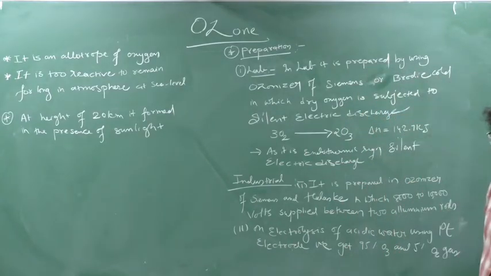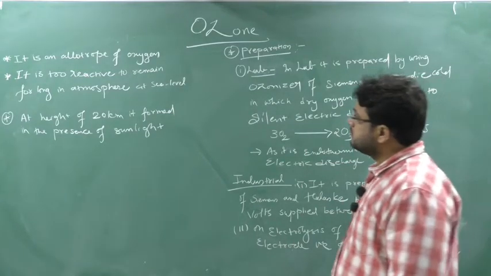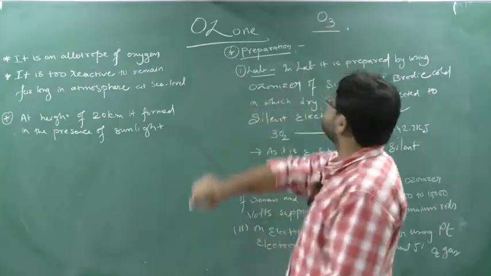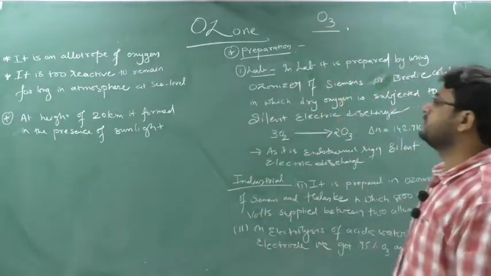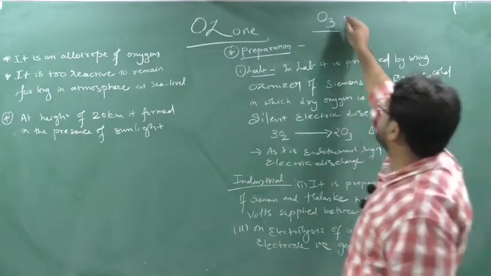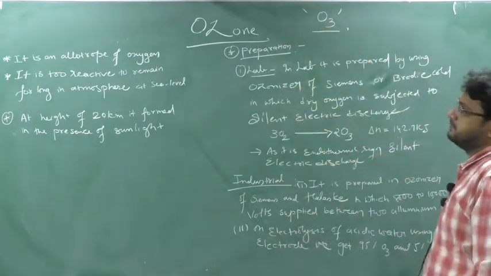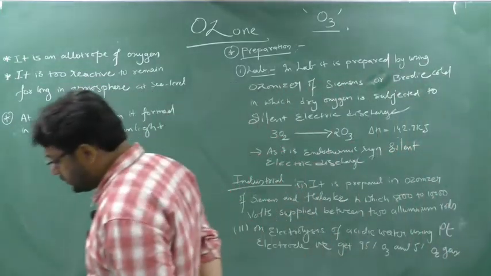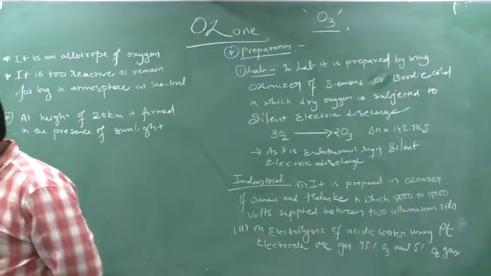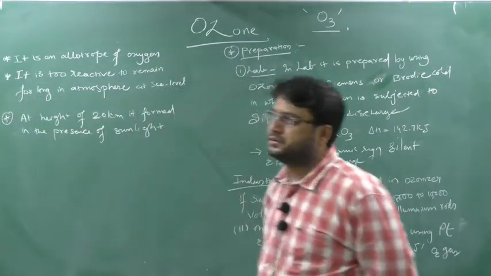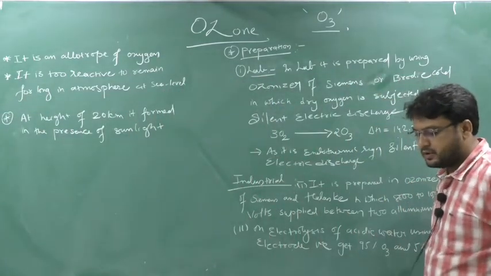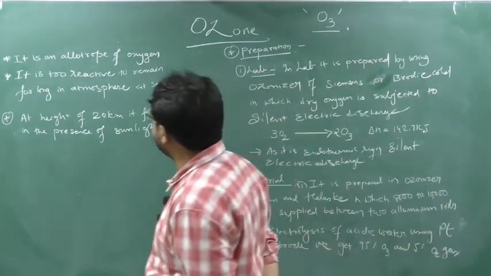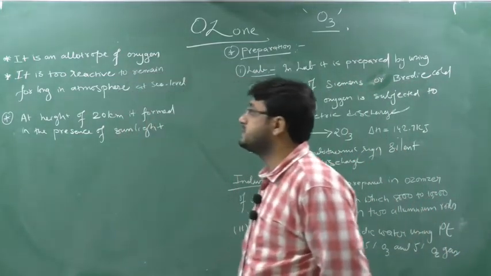So ozone. Ozone's formula is nothing but O3. Yes or no? Ozone is O3, its molecular formula is O3. First point, it is an allotrope of oxygen. Last class only we have seen, no? So oxygen has two allotropes, that is diatomic dioxygen and triatomic trioxygen, and trioxygen means nothing but what? Ozone. Clear?